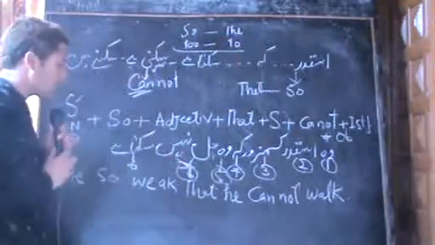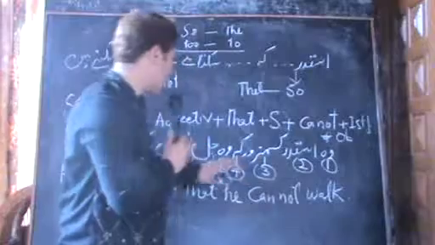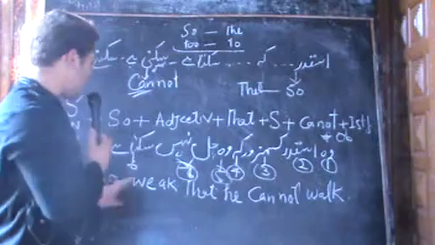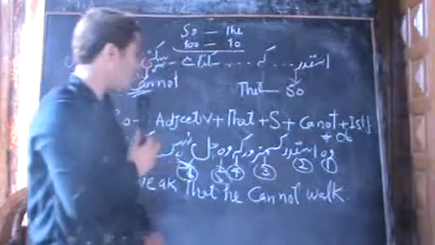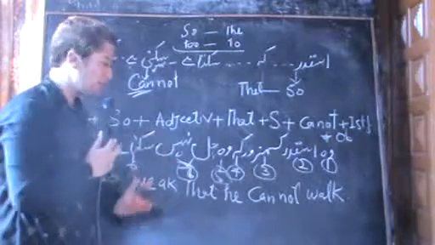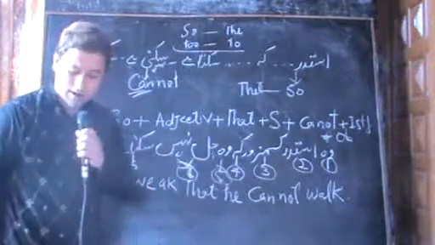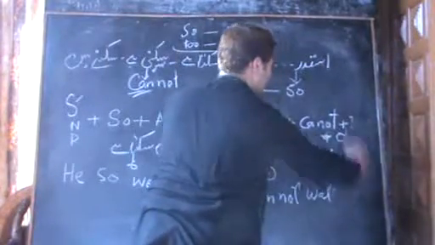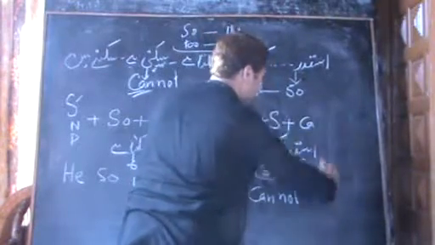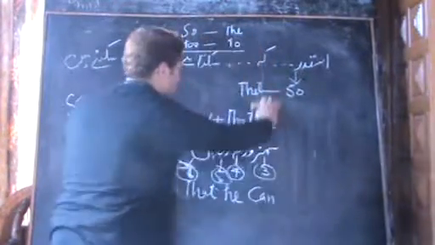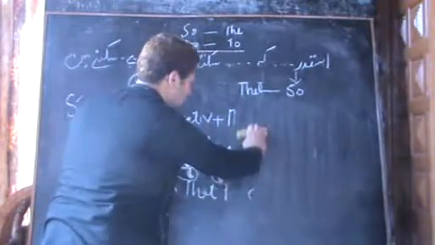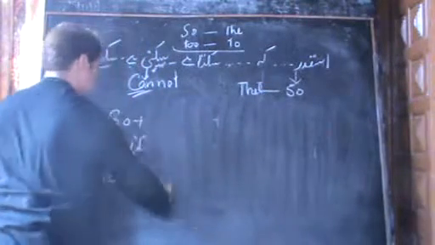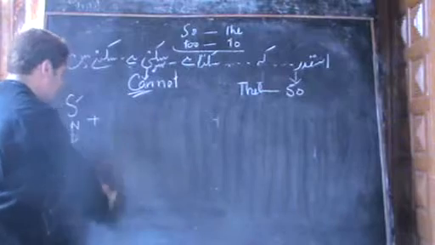So, dear students, this was the sentence to translate. We can have some negative ones too. He is so weak that he cannot walk. But we'll see how we can translate this in another way. I will rub this and write the formula. We can translate it the other way as well. So dear students, be concentrated, and later on we'll have some more examples. It will be the same kind of sentence, and the translation will be in a different way. So in English you can translate it both ways.